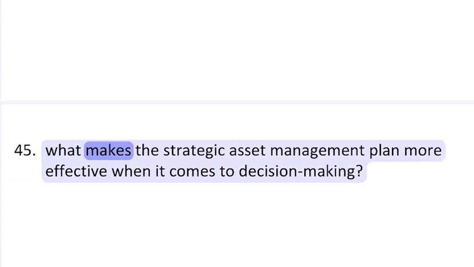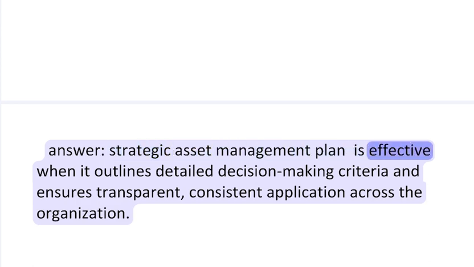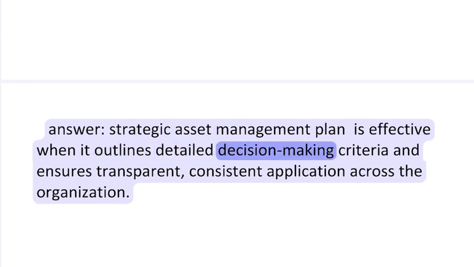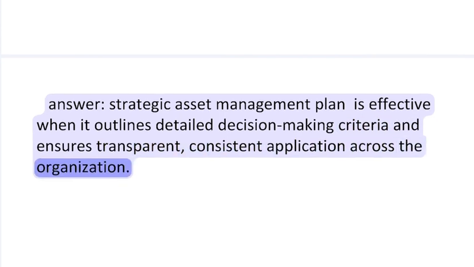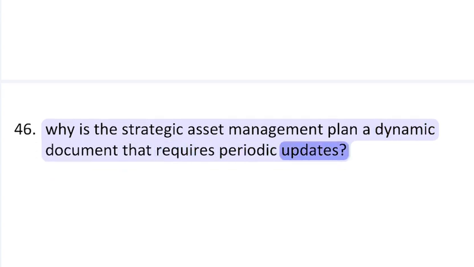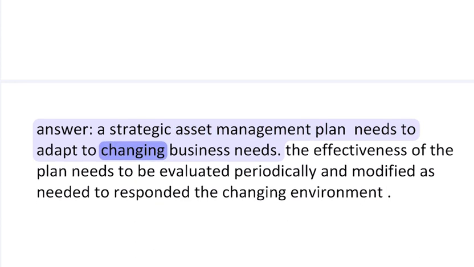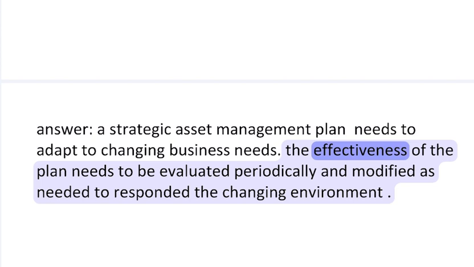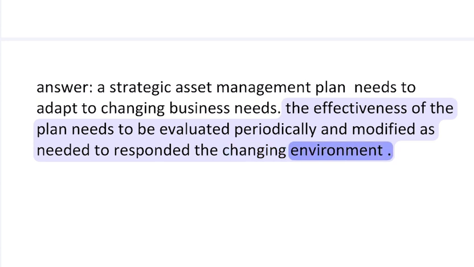44. What makes the strategic asset management plan more effective when it comes to decision-making? Answer: a strategic asset management plan is effective when it outlines detailed decision-making criteria and ensures transparent, consistent application across the organization. 45. Why is the strategic asset management plan a dynamic document that requires periodic updates? Answer: a strategic asset management plan needs to adapt to changing business needs. The effectiveness of the plan needs to be evaluated periodically and modified as needed to respond to the changing environment.